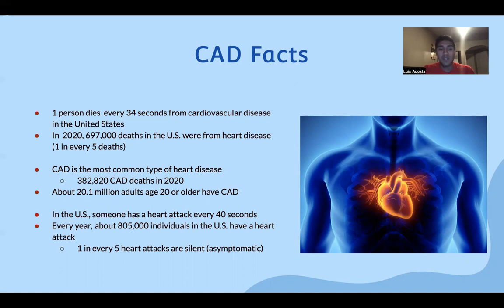About 20.1 million adults at the age of 20 or older have CAD. In the United States, someone suffers a heart attack every 40 seconds, and every year about 805,000 individuals in the US have a heart attack. 1 in every 5 heart attacks are silent. Silent heart attacks are also known as asymptomatic, and asymptomatic heart attacks are usually found years in the future once an individual goes in for an EKG or an ECG and they see that the electrical stimulation of the heart is a little different than what it should be.